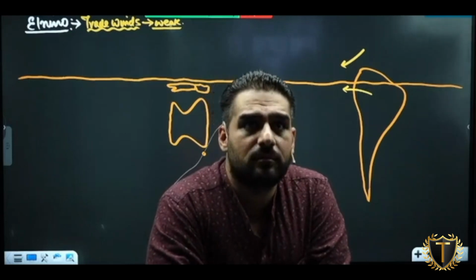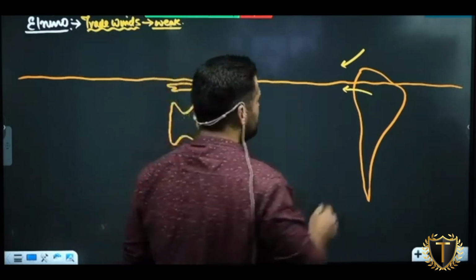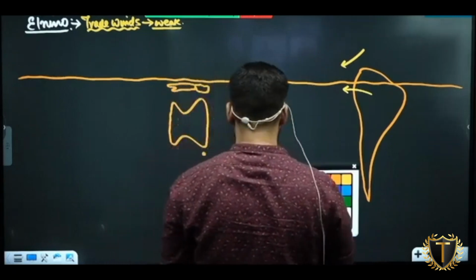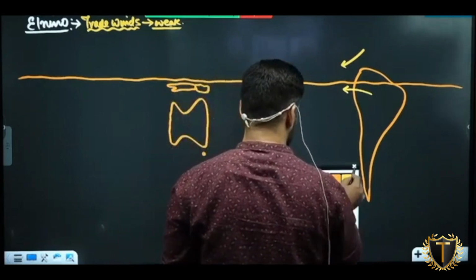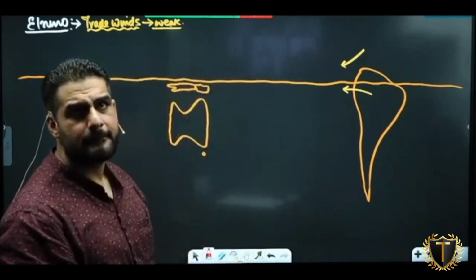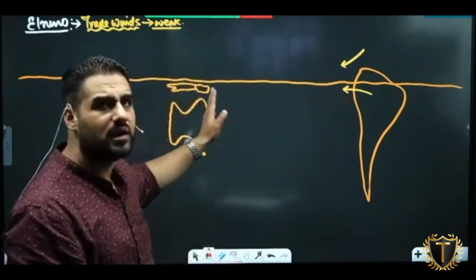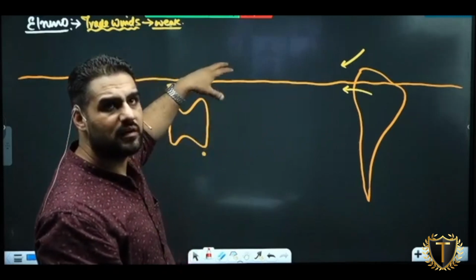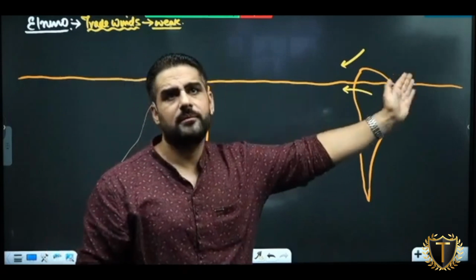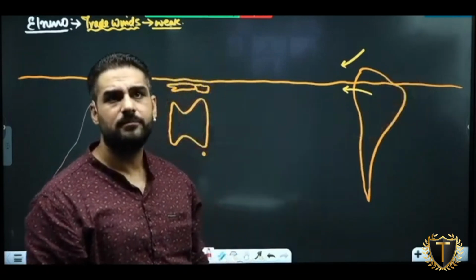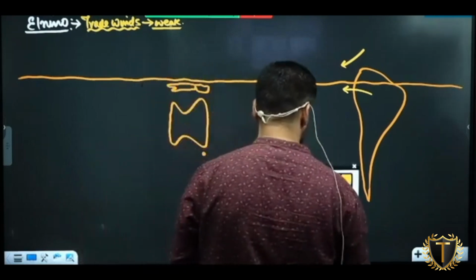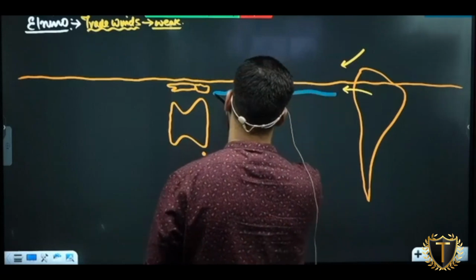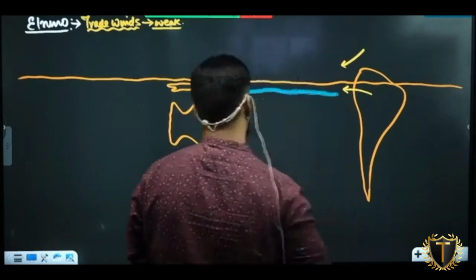Am I clear to this? Now it is believed that these trade winds, they weaken. As they weaken, can they bring the warm pool of water to the Western Pacific? क्या गर्म पानी यहाँ की तरफ आएगा? नहीं आएगा, because which will drag it? Winds will drag it. So already what is water level here? High. This water will begin to fetch back. Is it clear? अब पानी ऐसे वापस आएगा. Is it clear?